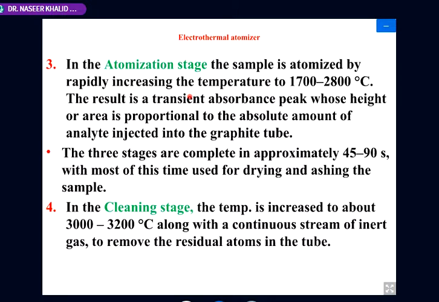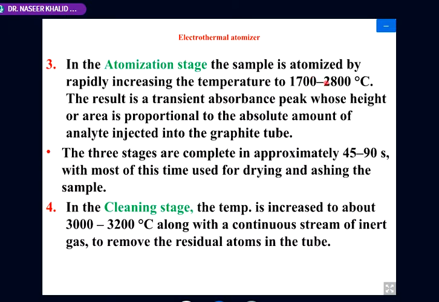Next stage, that is the important one, the atomization stage, and the temperature range is roughly 1700 degrees centigrade to 2800 degrees centigrade. It doesn't mean that it is always the same. This depends upon the element. For example, if copper is being atomized at 2100 degrees centigrade, lead could be at 800 degrees centigrade. Some other metal, for example aluminium, is about 700 degrees centigrade.